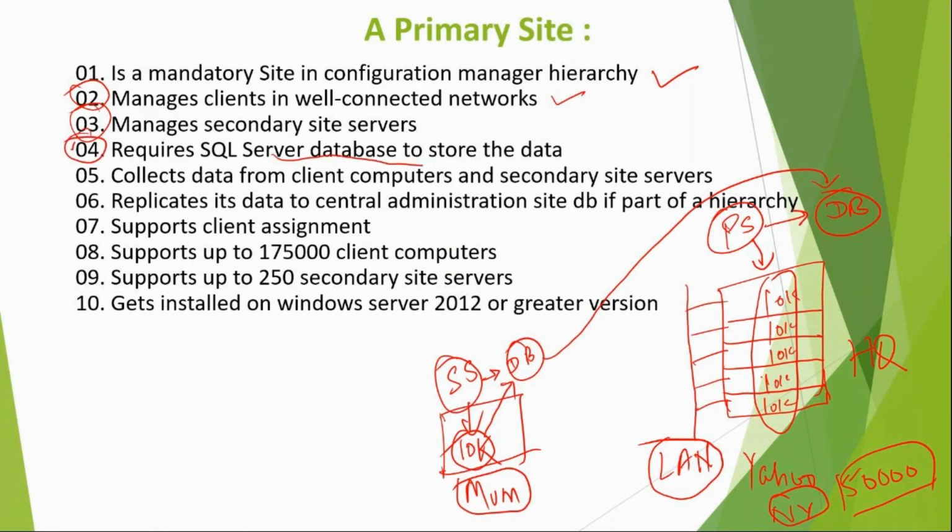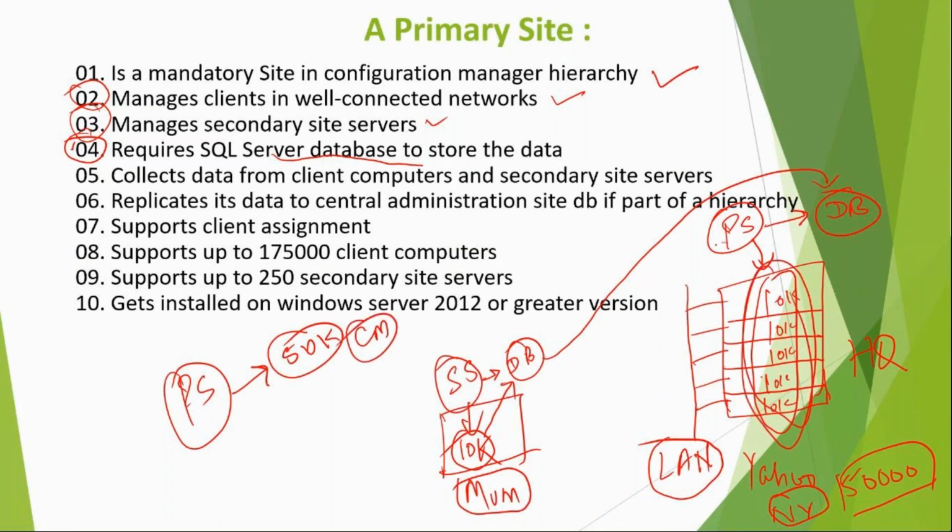Sorry, point number 3, it manages secondary site. It manages devices on a well connected network. As you see in this case, the primary site is managing 50,000 client machines, plus it is managing the secondary site as well.